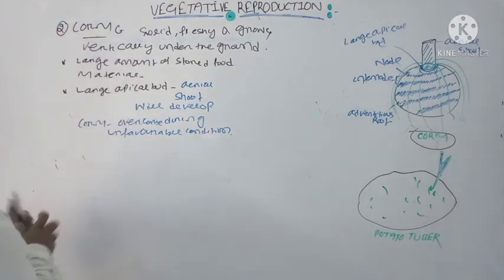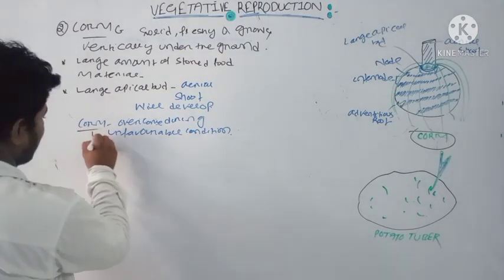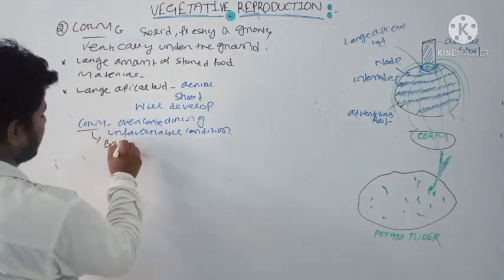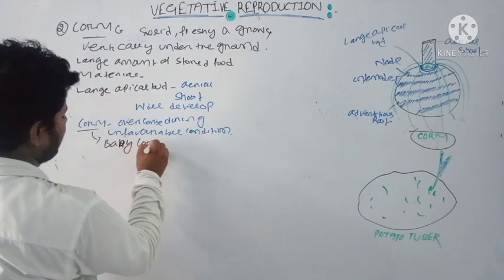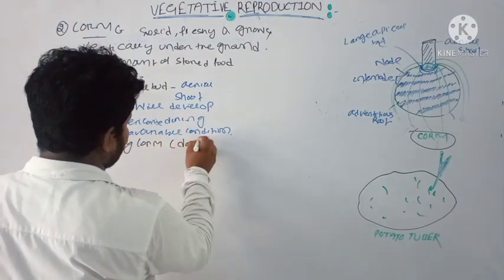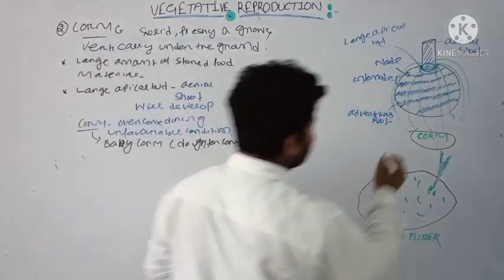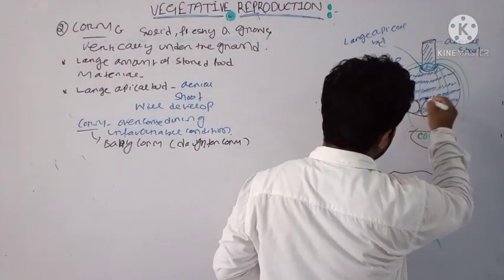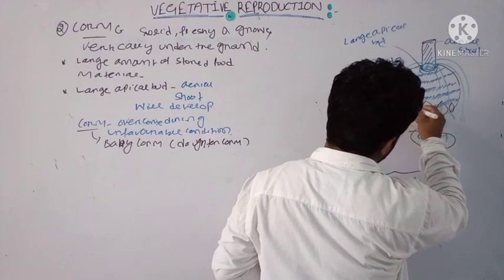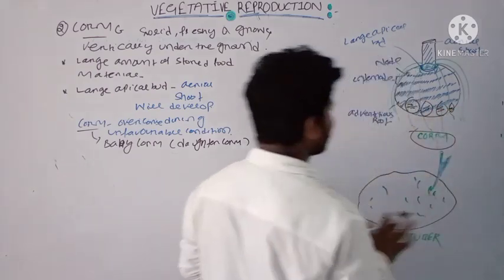Okay, and from this corm there will be production of baby corm, or we can call that daughter corm. Here you will see some branches of baby corm also produced. These are daughter corms.